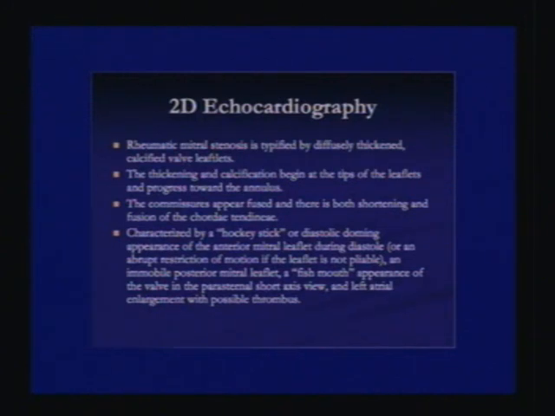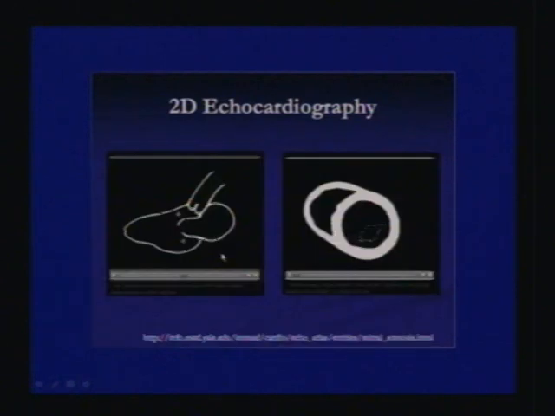This is the rheumatic heart disease appearance of the anterior mitral leaflet during diastole, or an abrupt restriction of motion when the leaflet is not pliable. There is an immobile posterior leaflet and a fish mouth appearance of the valve in the parasternal short axis view, and left atrial enlargement with possible thrombus can be seen.